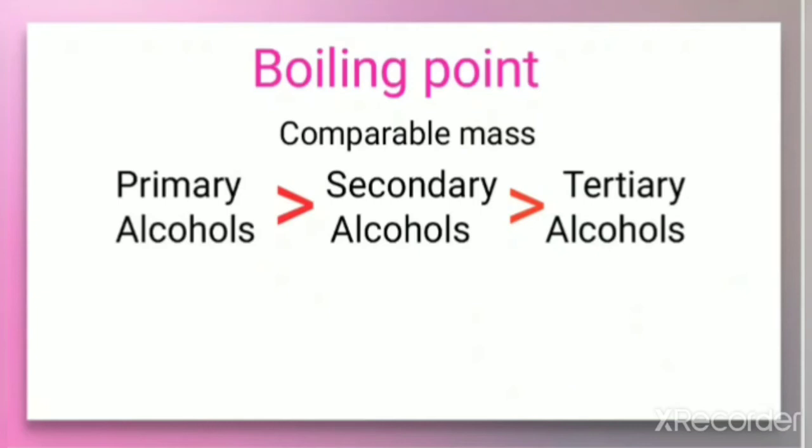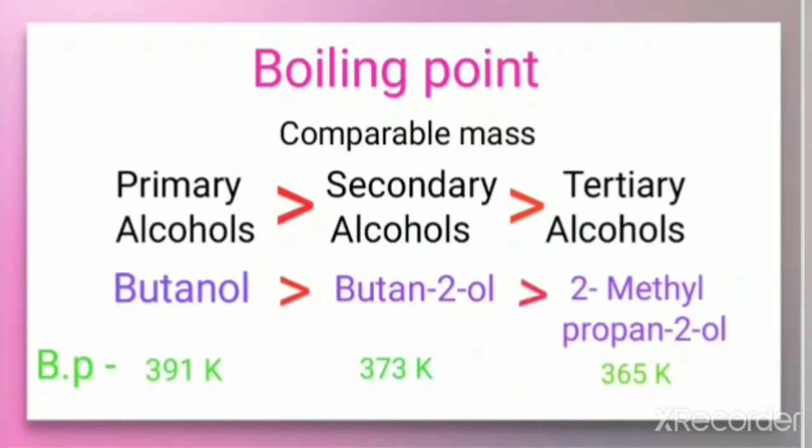Let us take an example. Butanol, butan-2-ol, 2-methylpropan-2-ol. When you make the structure for this, you can find out these are isomers, because they have the same number of carbon atoms and hydrogen atoms, but they are branched. So which one is the primary here? Butanol is the primary alcohol, butan-2-ol is the secondary, and 2-methylpropan-2-ol is the tertiary alcohol. So all of you make the structure of this and find out whether it is primary, secondary or tertiary.